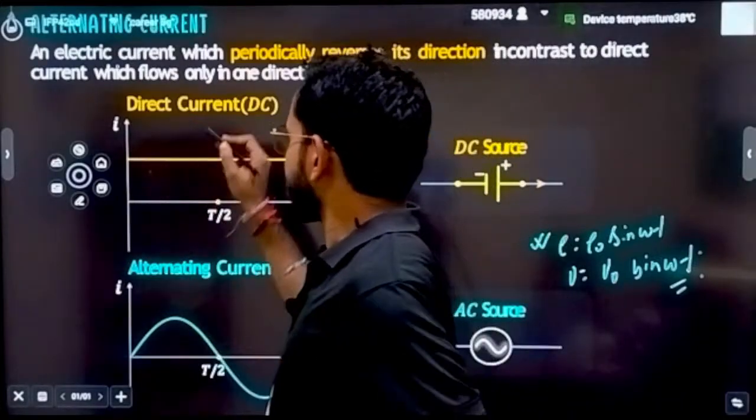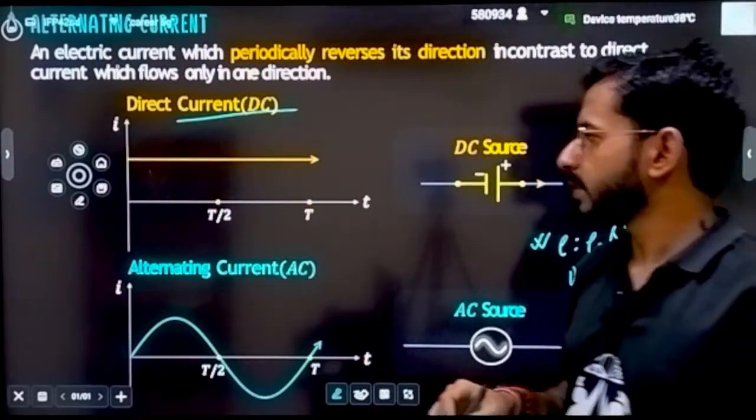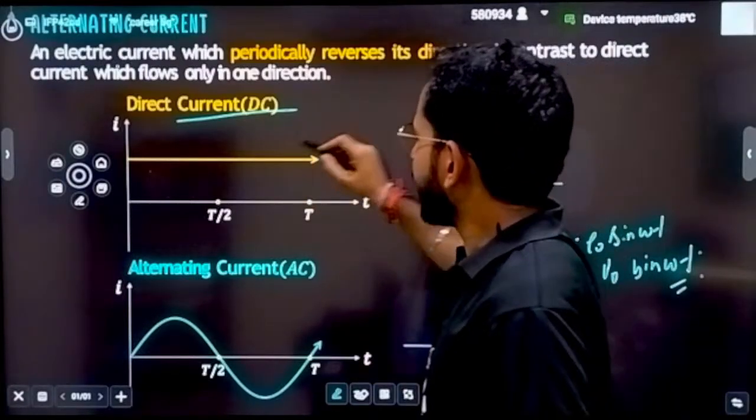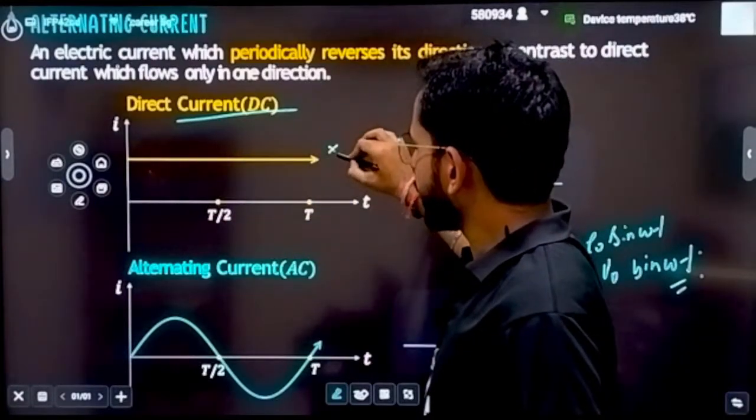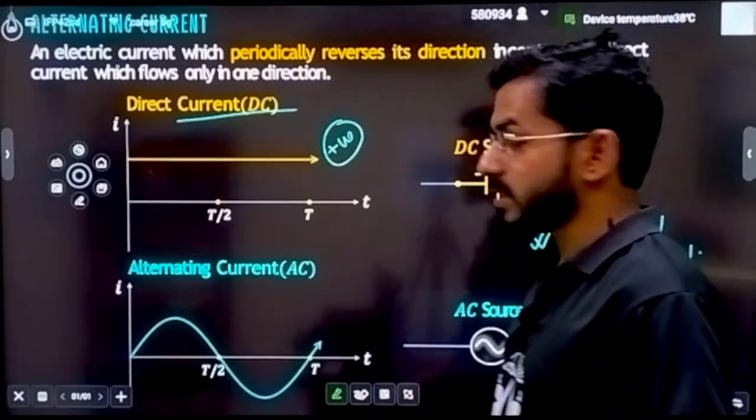If I am talking about direct current, see, here is the direct current. Here it is given the definition of alternating current, and here is direct current. Now what is direct current? In the complete time period it is moving only in a single direction, that is the positive direction.